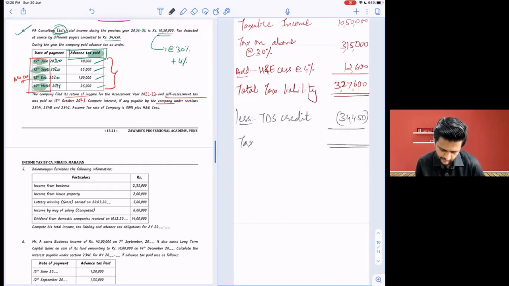This is my tax balance or payable right now. Out of that, advance tax also has been paid, but right now, after tax credit, 293,150. Okay? All of you? 293,150.